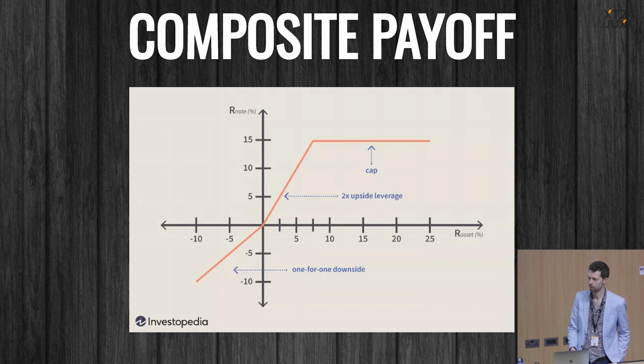For very simple financial instruments, this would be a straight line. But here you can see in the steep bit of the graph, that's saying that this product performs twice as good as the underlying, up until you hit the cap at 15%. And we can also look at the downside in the negative region of the graph and see that it doesn't protect our losses. We get all of the downside as the investor.